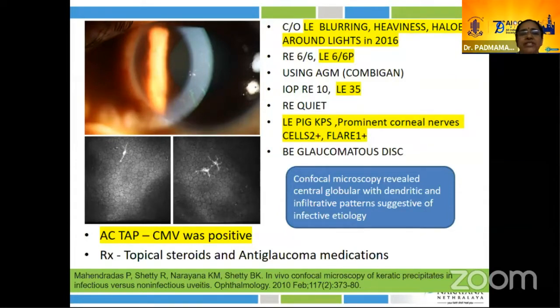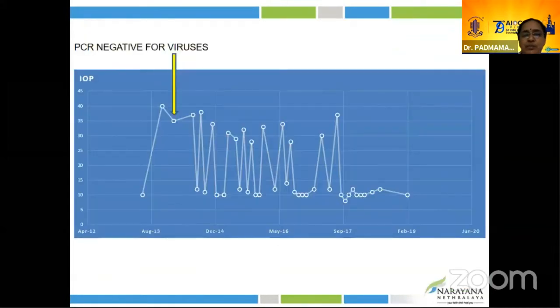In spite of the medications, the intraocular pressure was 35 in the left eye, and the patient started seeing halos around the light. Confocal revealed central globules with dendritic cells suggestive of an infective etiology. We repeated the AC tap. This time CMV came positive. In addition to topical steroids and anti-glaucoma medication, the patient was put on topical anti-CMV treatment, to which he did not respond. Subsequently, we had to put him on oral anti-CMV treatment as well.